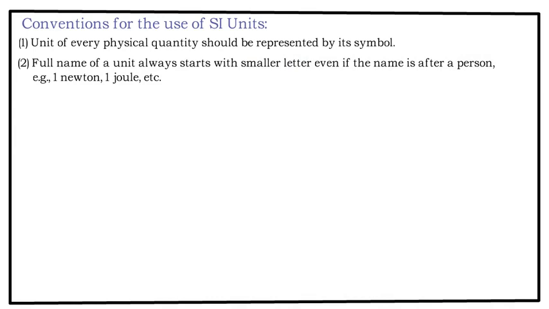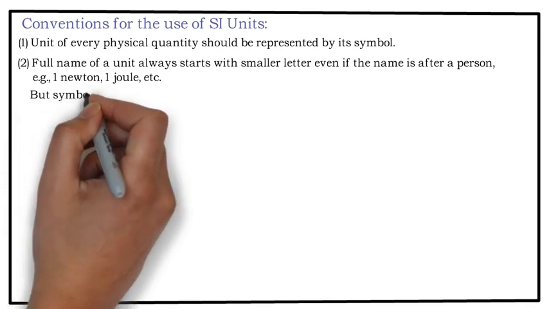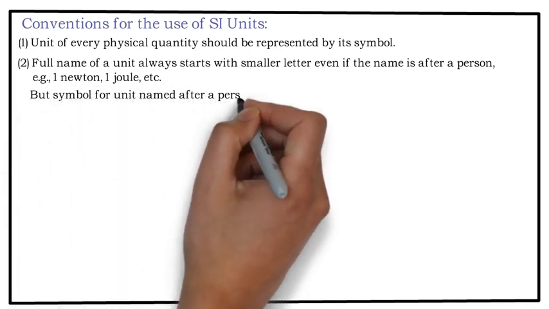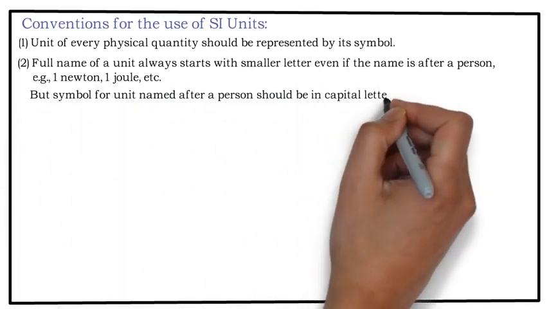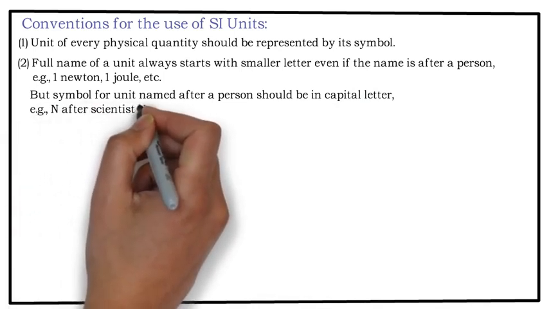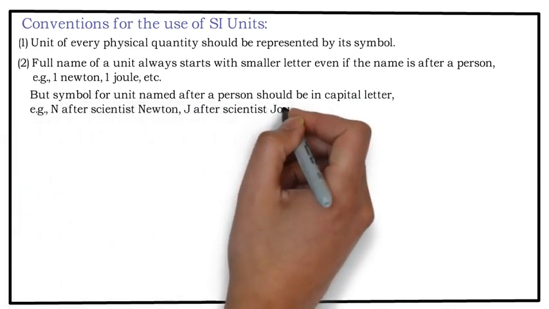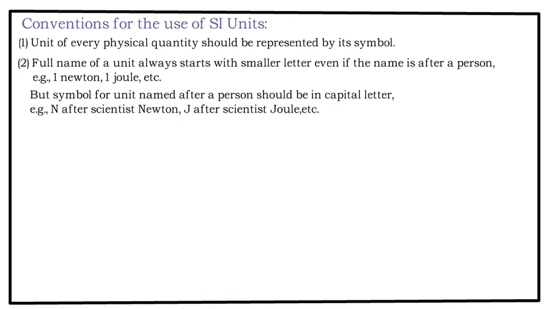For example, if you want to write the full name of the unit Newton, then it should be in small letters. You can see this, like 1 joule, 1 newton. But symbols of units named after a person should be in capital letters. If you want to write the short form of the same units, then it should be written in what?